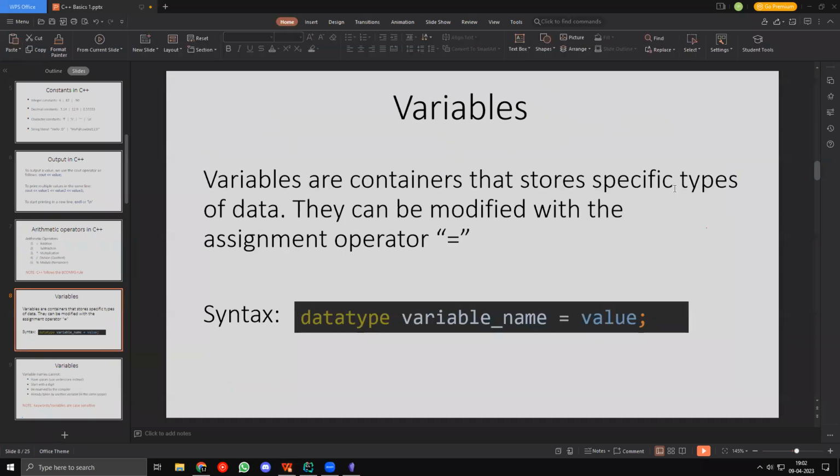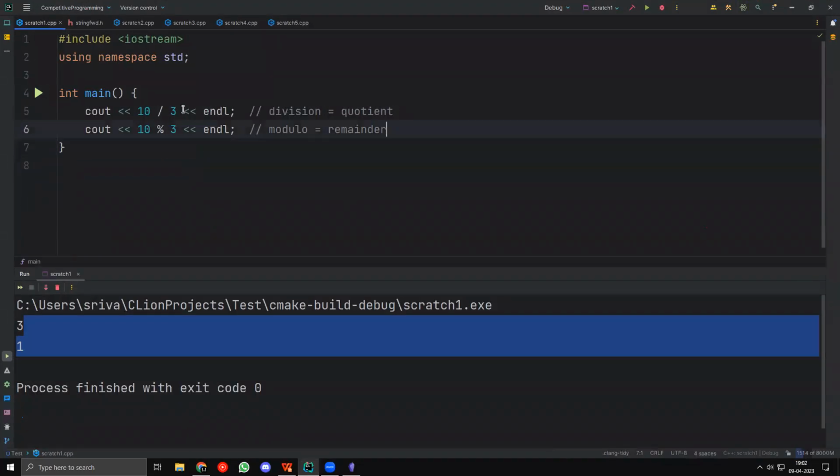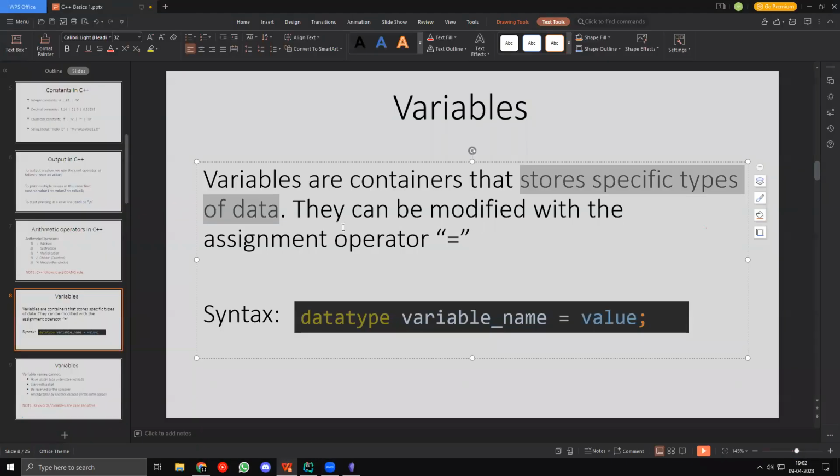Variables are pretty simple. You might know a lot about them from math already, but they are just containers that store a specific type of data. This means that if you want to give it an integer, it can only store integers. If you want to give it a string, it can only store a string. If you want to give it a character, it can only store a character.